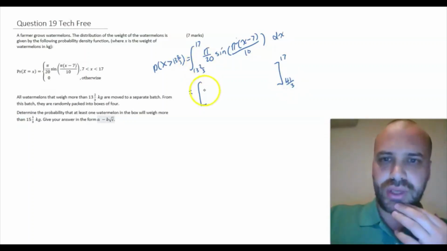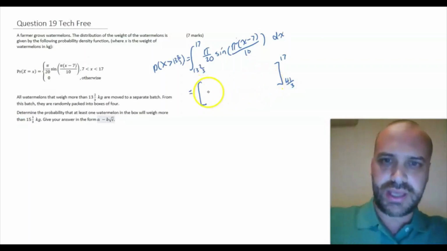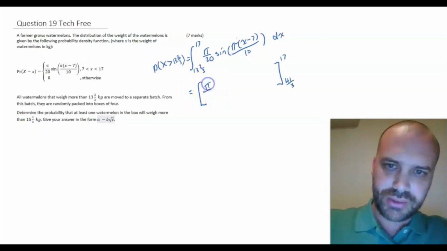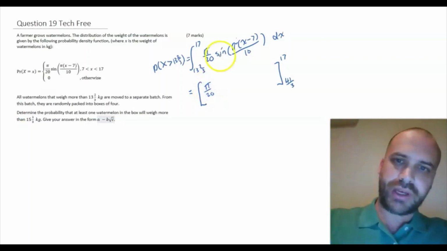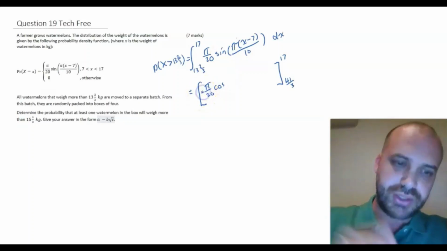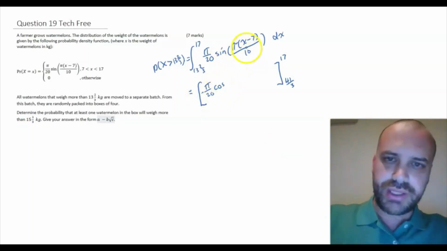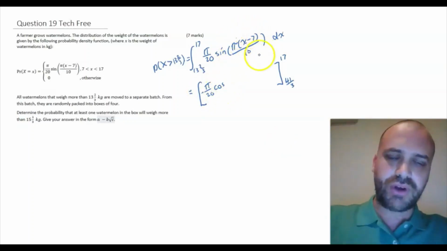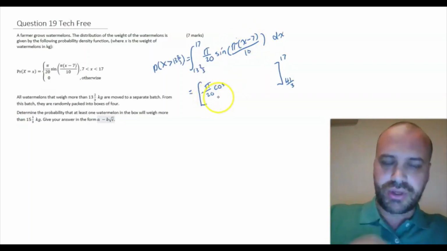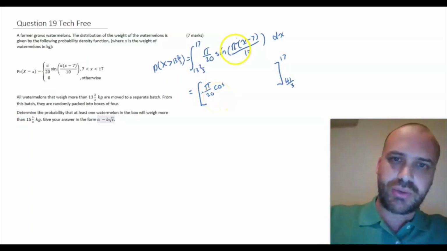Okay, so integrating this thing here, we're going to get pi on 20 out the front. It'll change, but whatever. That sine is going to become negative cos when we integrate. So now that we have that, we need to take the derivative of the thing in the brackets and divide our coefficient by it. So what's the derivative of pi bracket x minus 7 on 10?